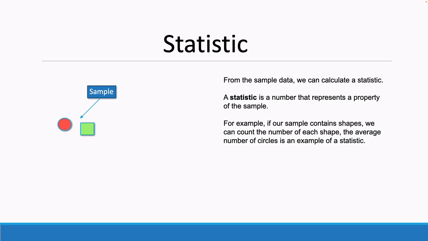In our example, we collected a sample of shapes. This sample contains circles and squares. We can count the number of total circles and squares. Now we calculate the average number of circles. We get a statistic of how many circles we have in this sample.